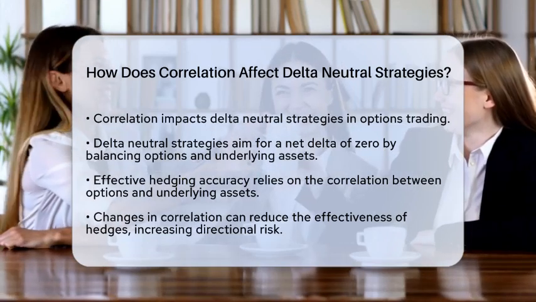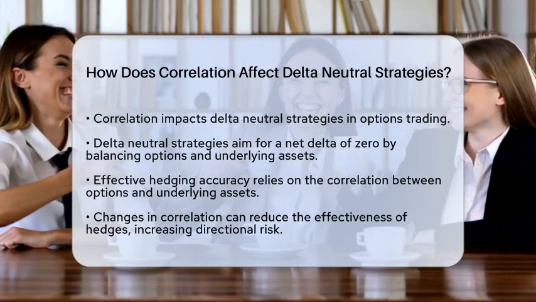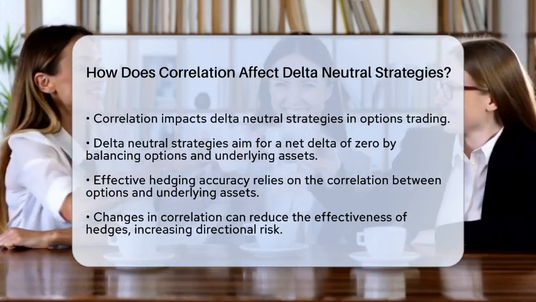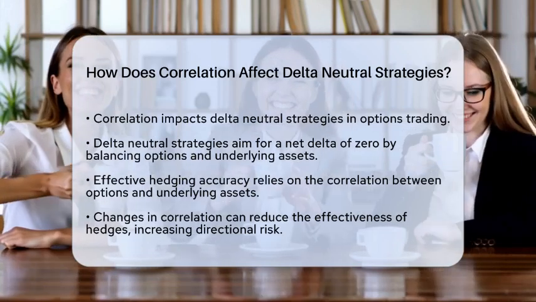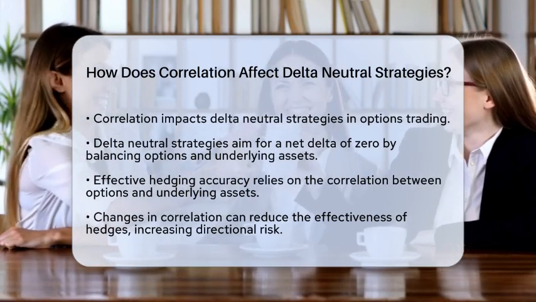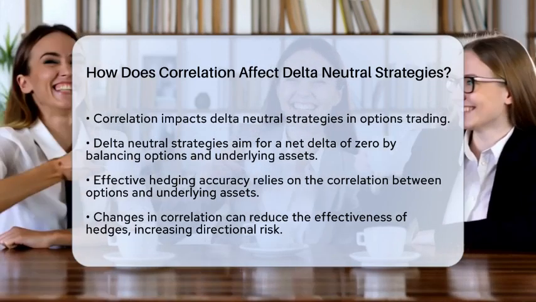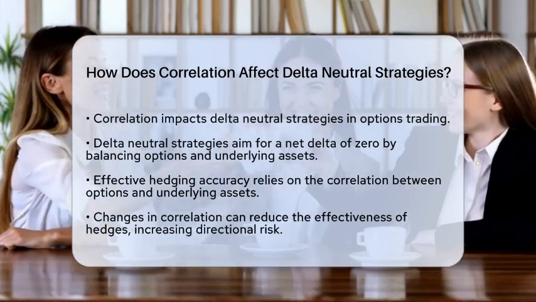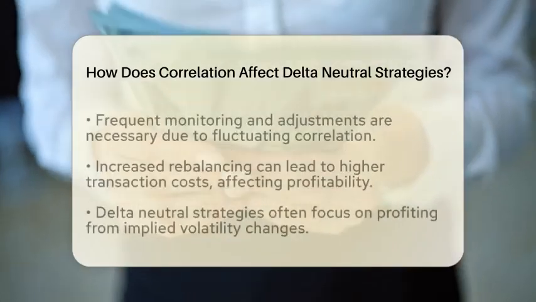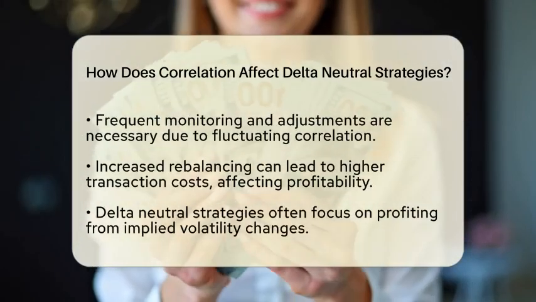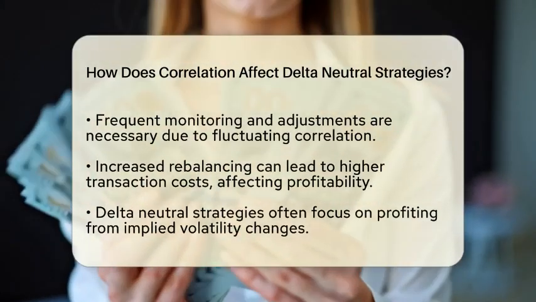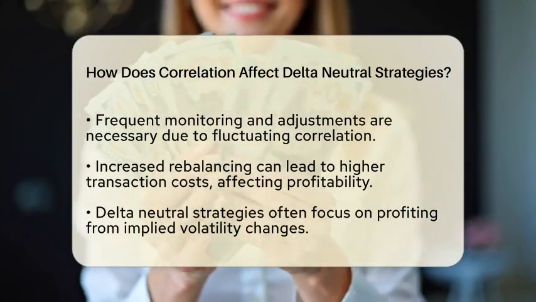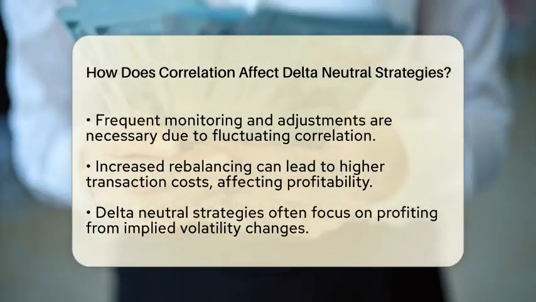First, let's talk about hedging accuracy. Delta-neutral strategies often involve holding both options and shares of the underlying stock. If the correlation between the option's underlying asset and the hedging instrument changes, the hedge may become less effective. When the correlation is not perfect, the offsetting positions may not move in exact opposition. This can lead to a shift away from zero delta, exposing the portfolio to directional risk.